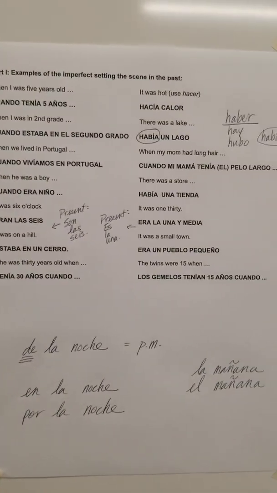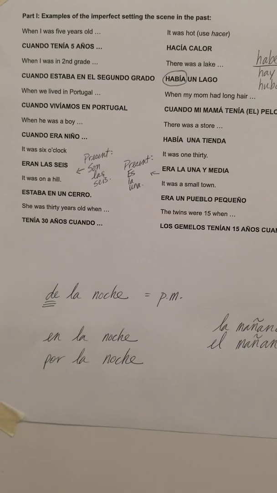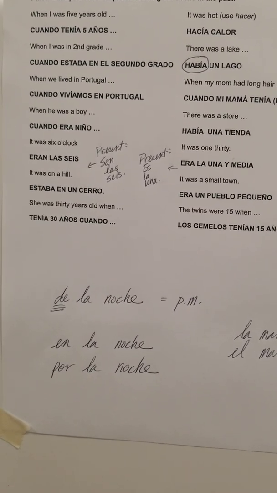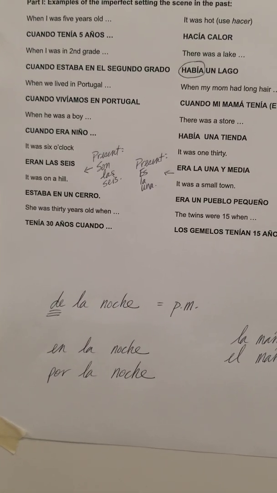So on this set of your vocabulario, you've got some of these examples. Cuando tenía 5 años, cuando estaba en el segundo grado, cuando vivíamos en Portugal, cuando era niño. You can leave off the un or una there. You get to do that a lot in Español.